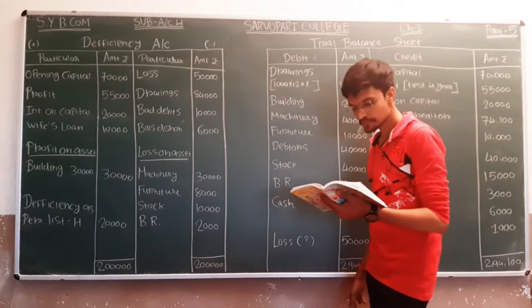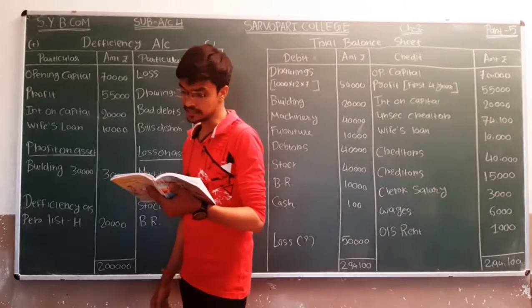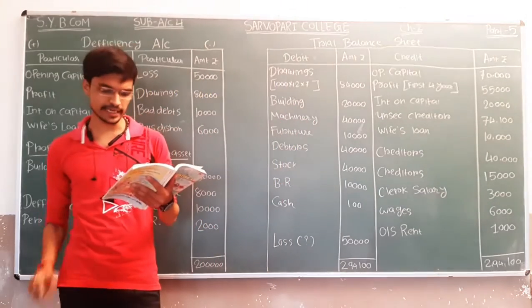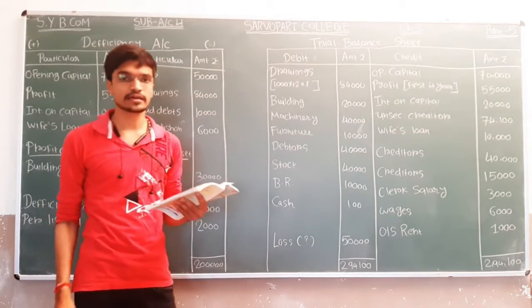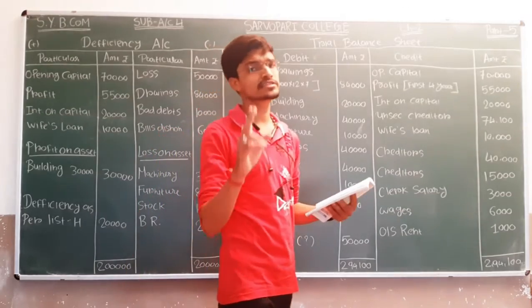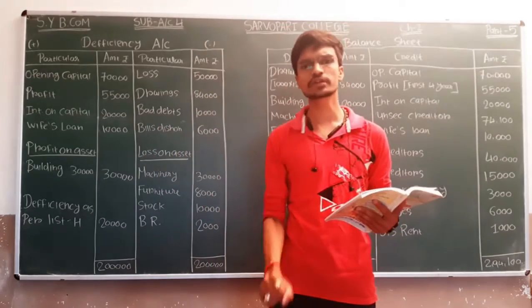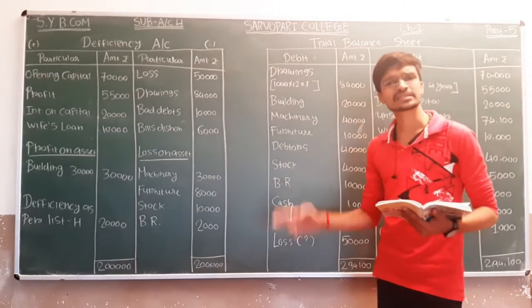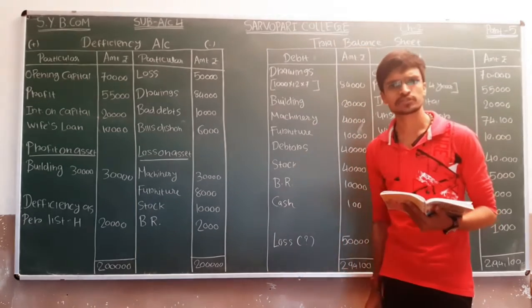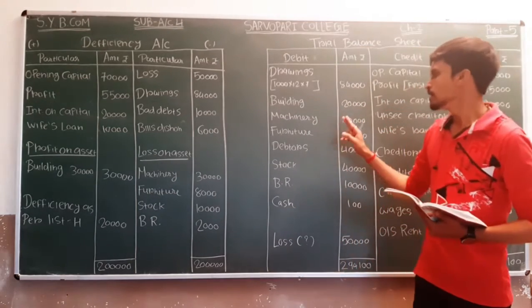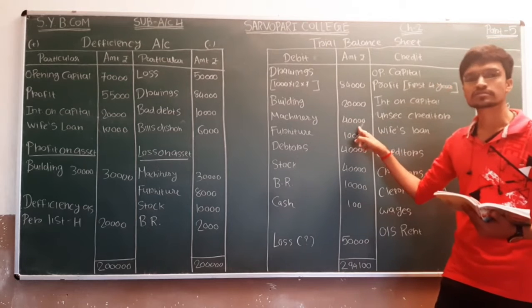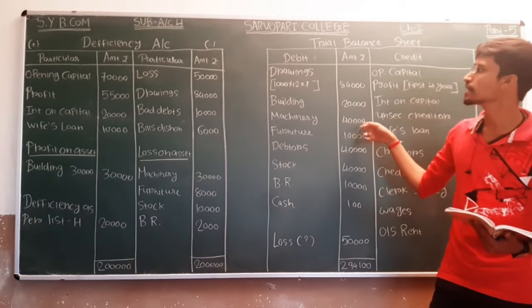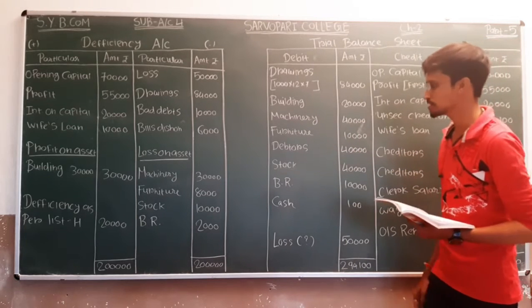After that, machinery. So the estimated value of machinery is 10,000 and the book value of machinery is 40,000. Which amount we have to consider? We have to consider the book value when we are passing the entry in the trial balance sheet. So the book value of the machinery, that is 40,000, will be described under the head of debit side of the trial balance sheet.